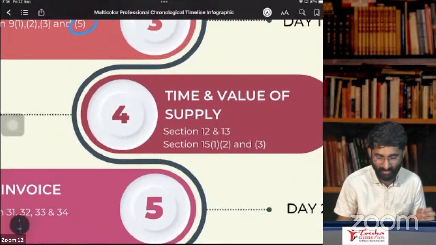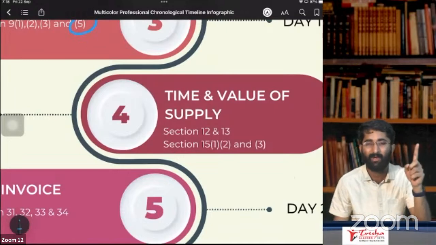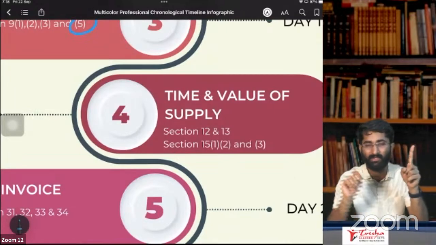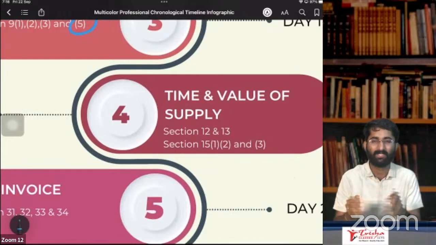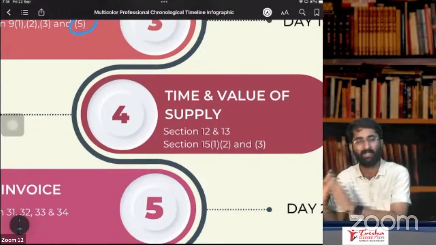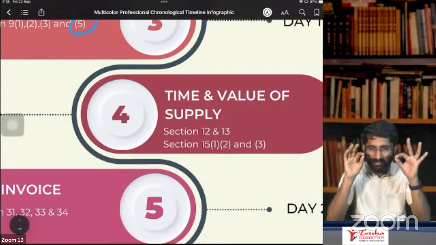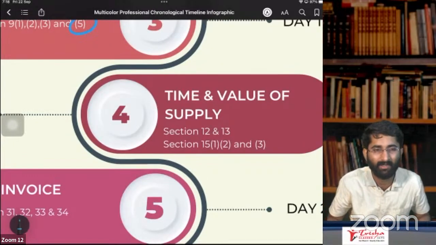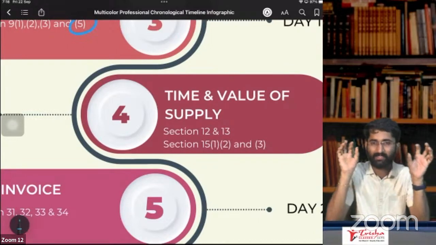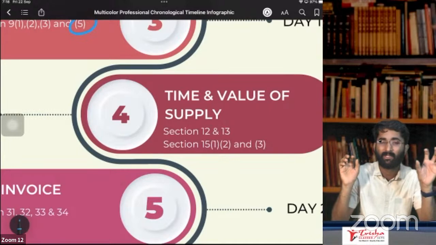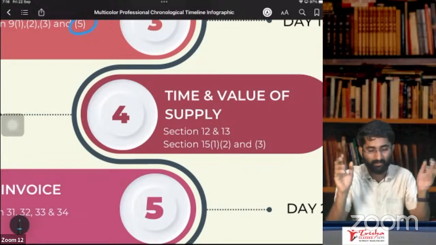Now section number 12 and 13. 12 is for time of supply in case of goods. 13 is for time of supply in case of service. We know that there are 6 subsections in section number 12 and section number 13. All are giving almost the same provisions.